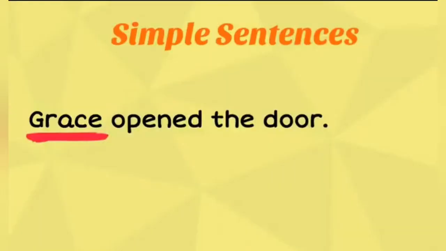Grace is the subject here. It's a name of someone. And what is the predicate? Opened the door. What is the verb here? The verb is opened. So we have one subject, one verb. So it is called a simple sentence.